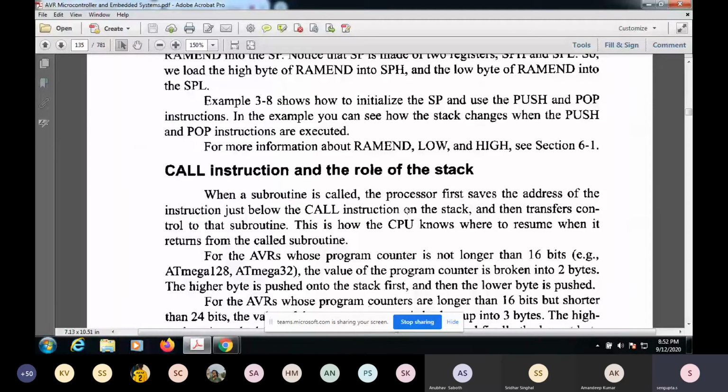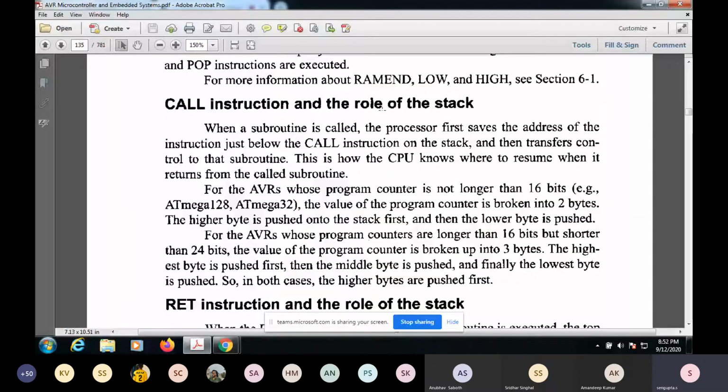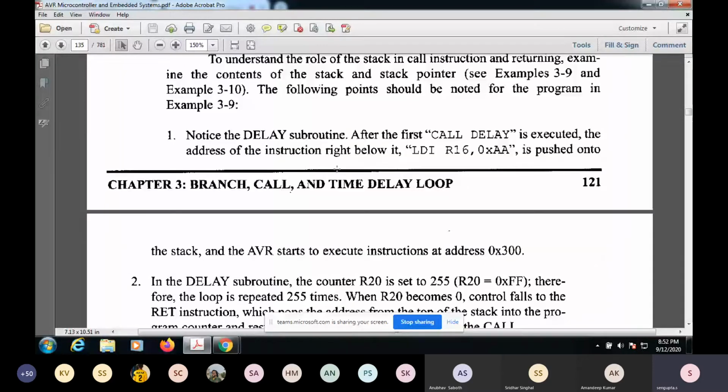Okay. So this is about the call instruction and the role of the stack. I have just mentioned the role here.